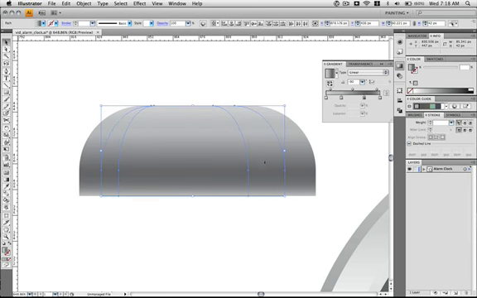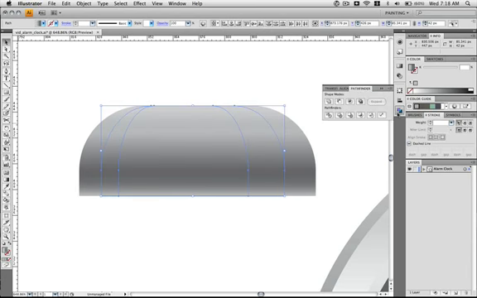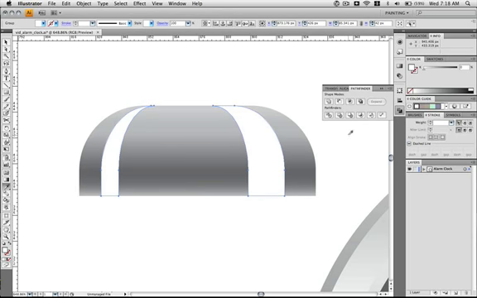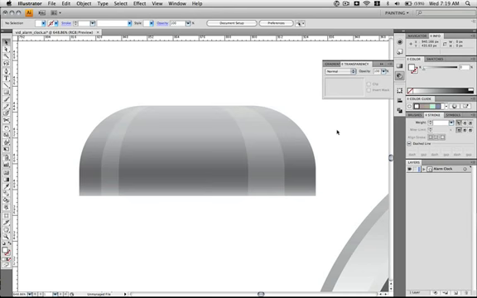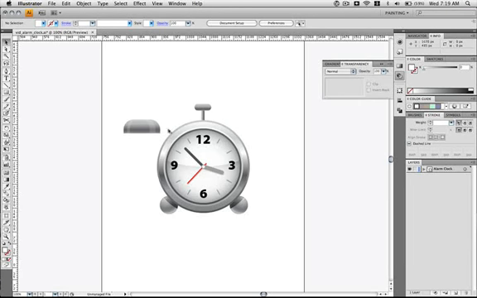Hold down Shift, select both of these, open up the Pathfinder panel, hit the Minus Front button, and we're left with these two shapes, which we're going to fill with white using the eyedropper, I, by selecting the background, which is white. Go to the transparency panel, set it to 15%. Go ahead and hit Command 1, and you can see it's just adding a highlight to this. And hit Command S to save.